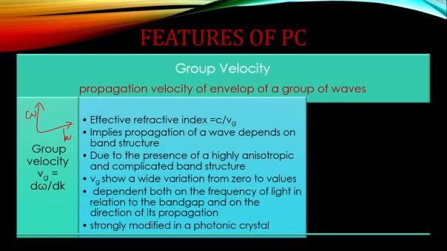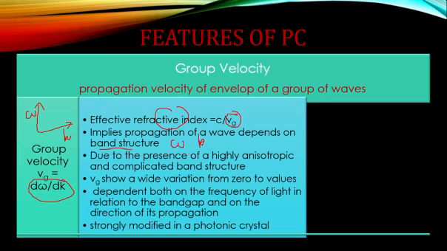So you know, for any medium, the refractive index will be given by c by the group velocity of the wave. This implies that the refractive index will depend upon the group velocity, which in turn depends upon the dependence of frequency on the wave vector. So what does that mean? It depends upon the band structure. You already know the dependence of frequency on the wave vector is what you call the dispersion relation, which can give the band structure.